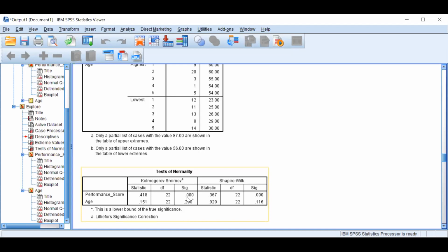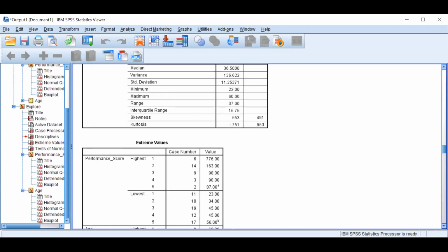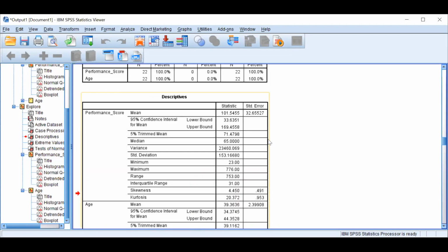Can you assess normality in this performance score case? It is not normal. Why is it not normal? The p-value should be more than 0.05. Very good. If the p-value had been more than 0.05, our data would have been normal. But in the case of age, you can see that the data is normally distributed, right? This is a more objective way, but you can get a brief idea from here also that it is going to trouble us.